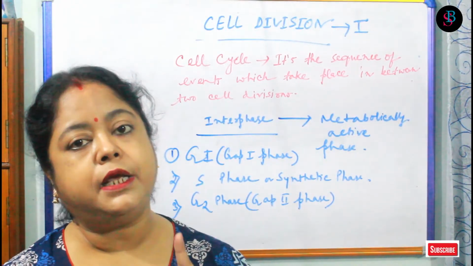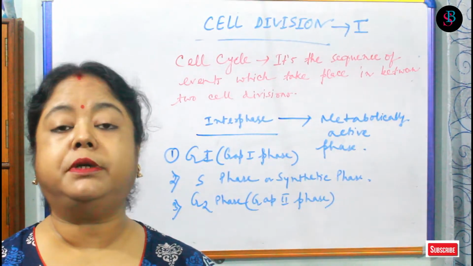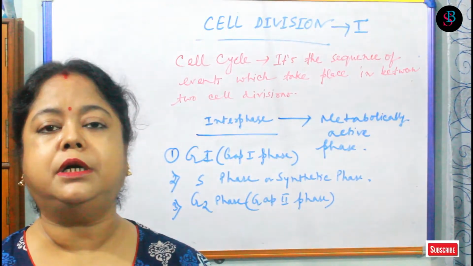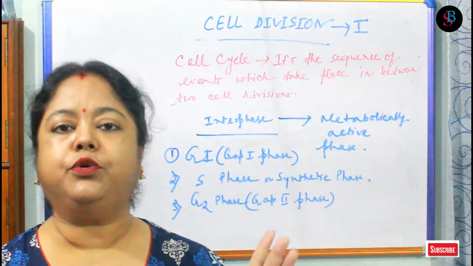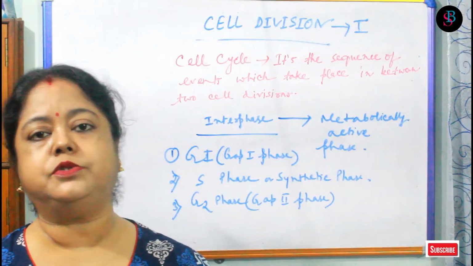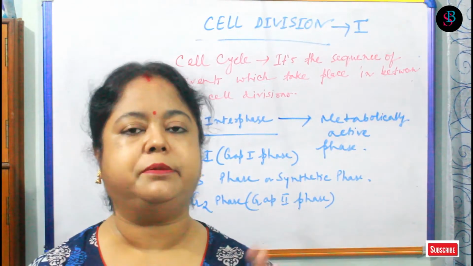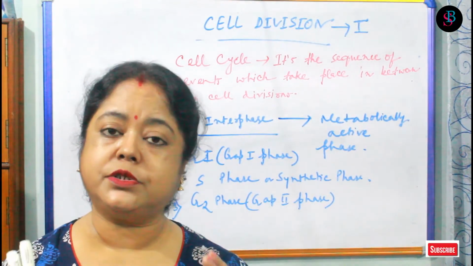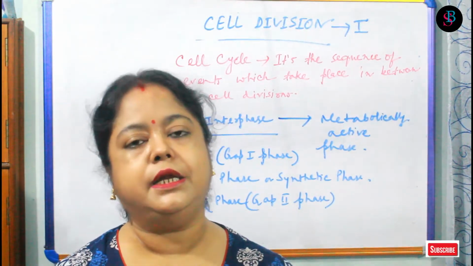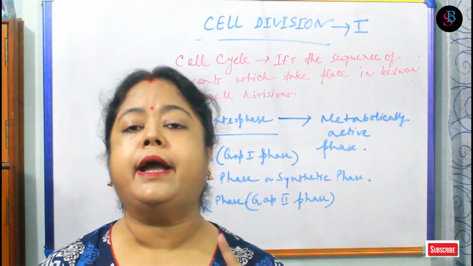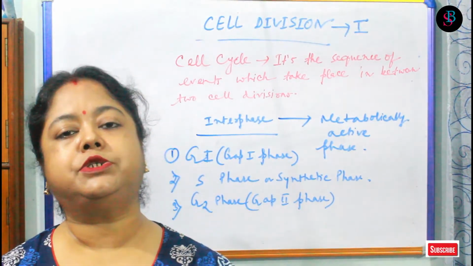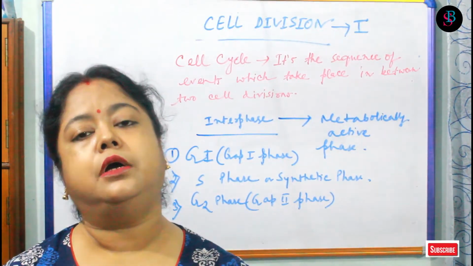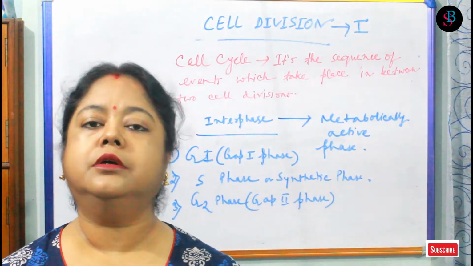And another thing is that the S phase is the synthetic phase. S phase is very important, as here the replication of the DNA takes place. DNA, we know that the main thing of the chromosome, nucleus, and nucleus will be divided, so chromosomes will also be divided, and if we break the chromosome, ultimately we can get the DNA. So DNA should be replicated, and replication of DNA is the most important thing, and that will take place in case of the S phase or synthetic phase. So another responsibility of the G1, that it has to complete the formation of the protein, histone protein, and the other proteins which are required for DNA replication.